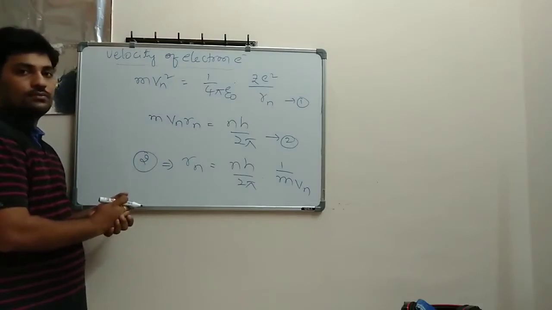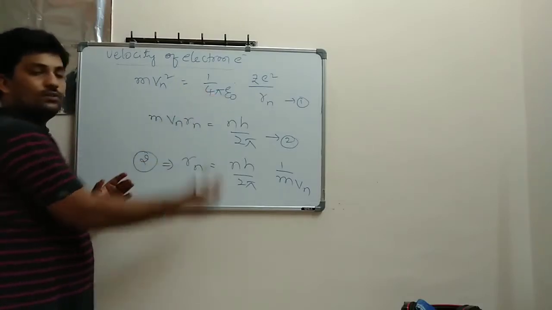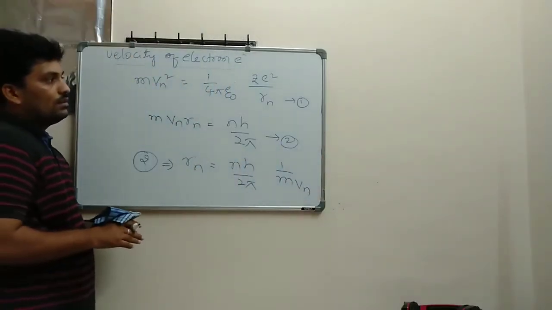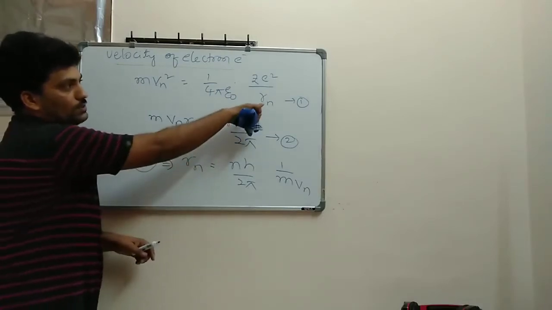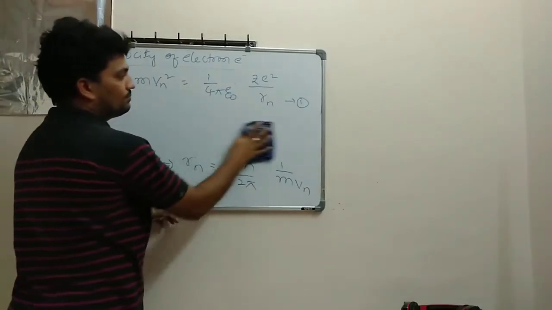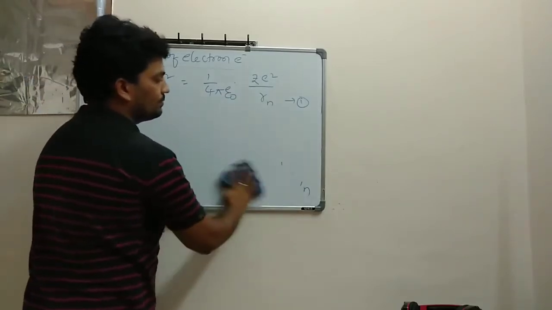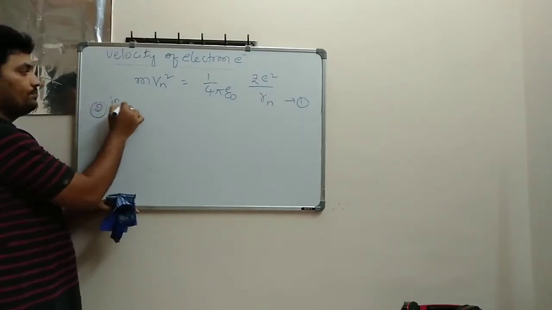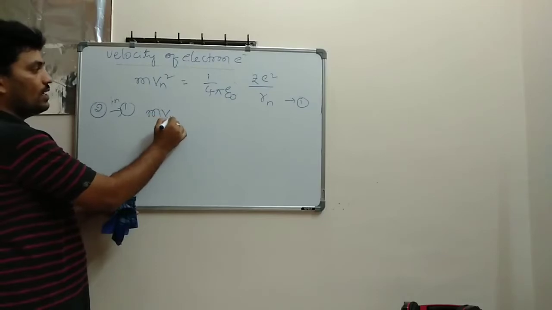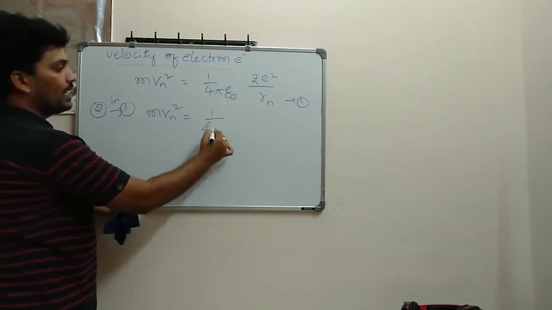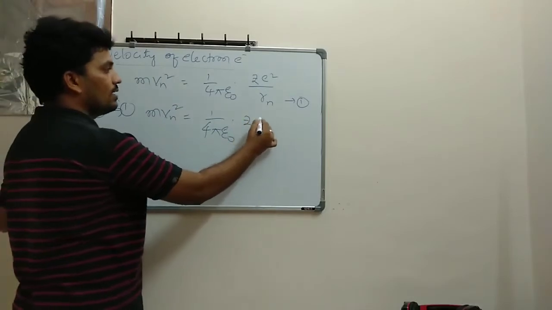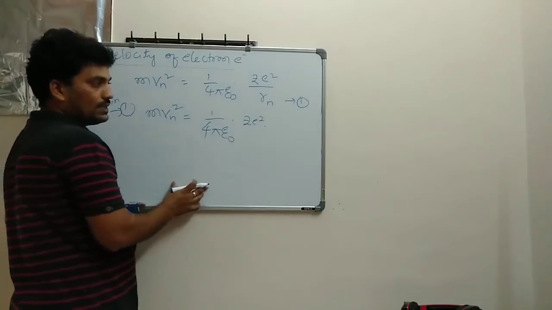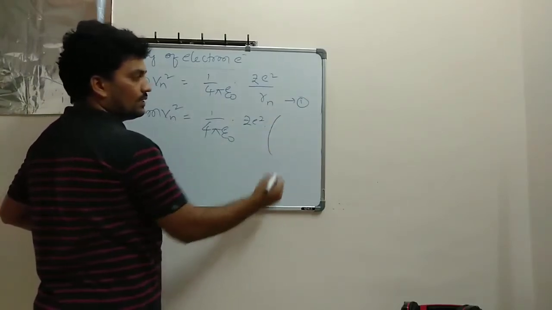So note it down. I am going to replace the second equation in the first equation. Please take down the notes. So this Rn I am going to substitute here. Second is substituted in first. So I am writing mvn square is equal to 1 divided by 4 pi epsilon naught, Z square. Here Rn is inverted, so whatever equation I had will be reversed.